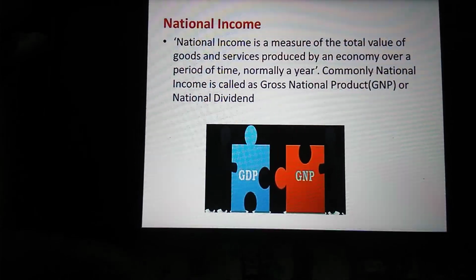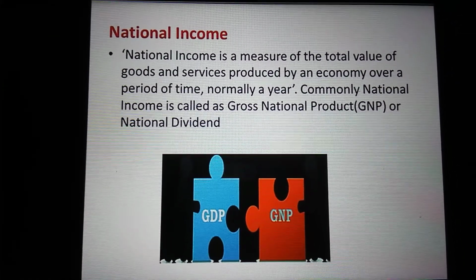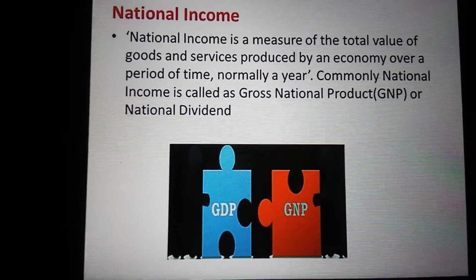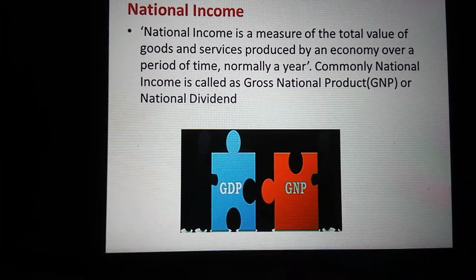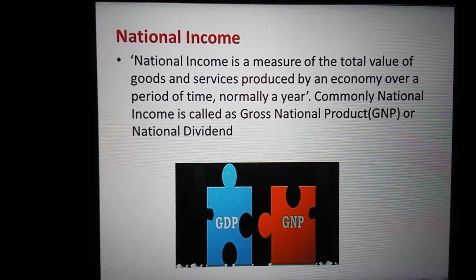We'll see the national income. National income is a measure of the total value of goods and services produced by an economy over a period of time, normally a year. National income is called Gross National Product, GNP, or National Dividend.